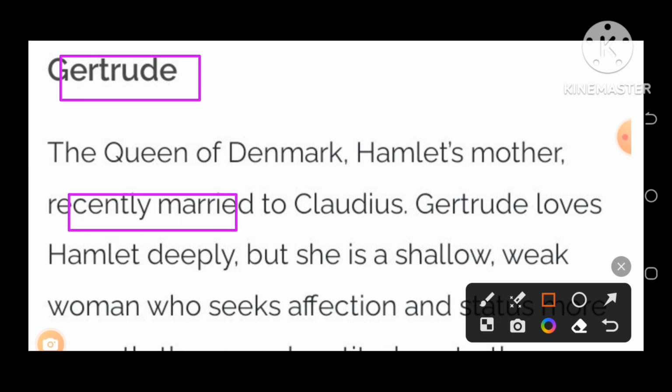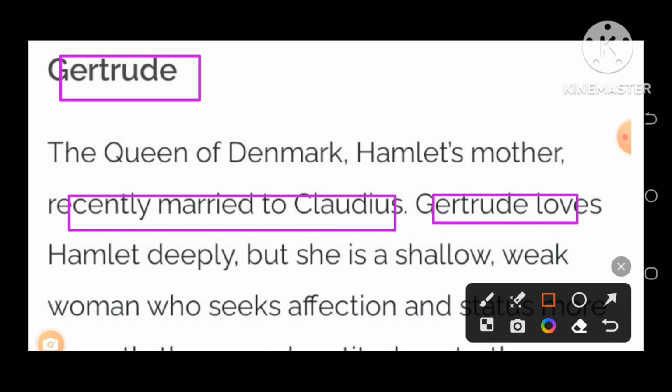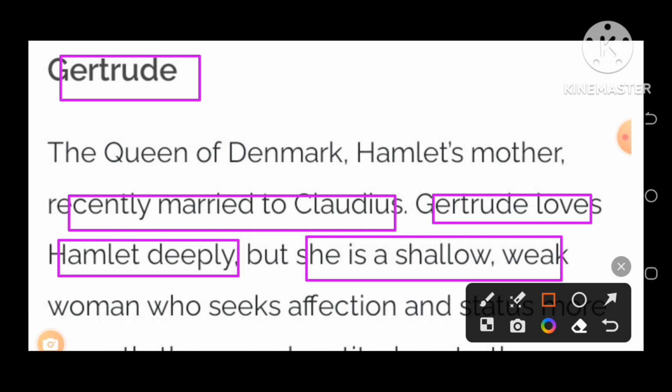She recently married Claudius. Gertrude loves Hamlet deeply, no doubt. She loves Prince Hamlet very deeply. She is supposed to be a shallow woman who seeks affection.